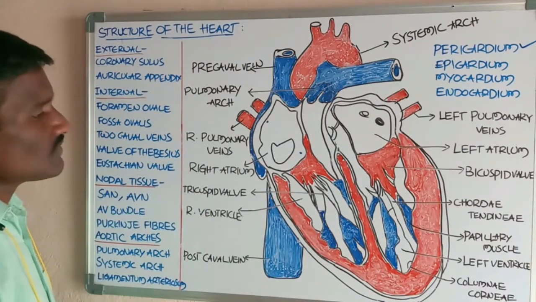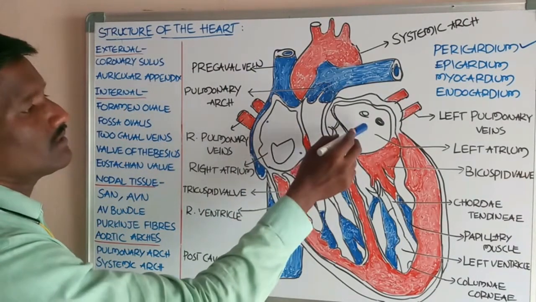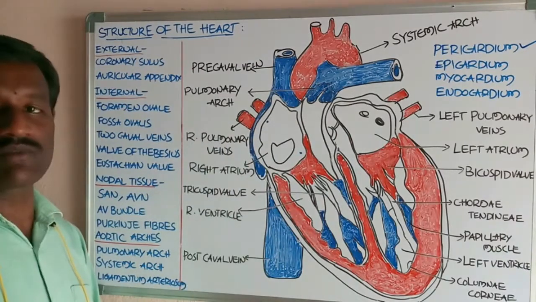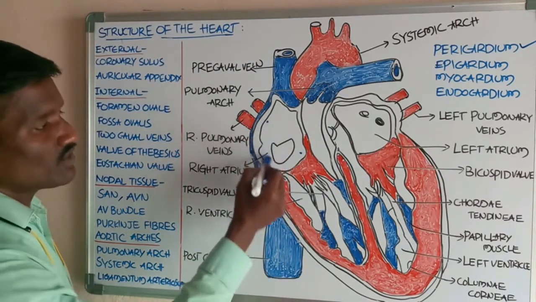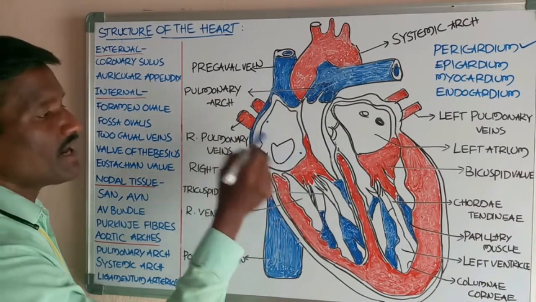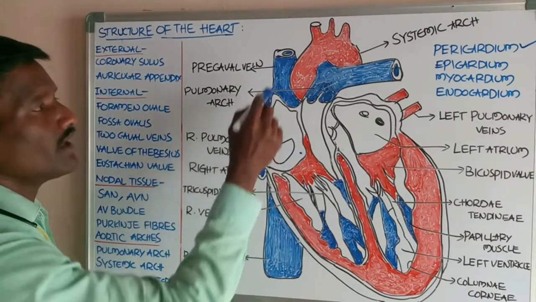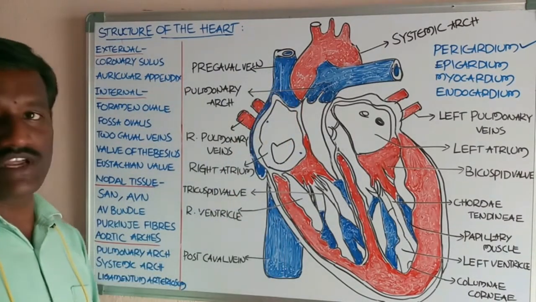Both of the atria receive blood from different parts of the body. The right atrium receives blood from different parts of the body through the precaval vein and the postcaval vein.